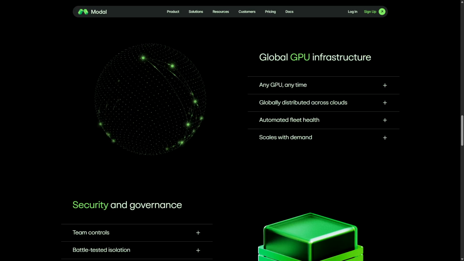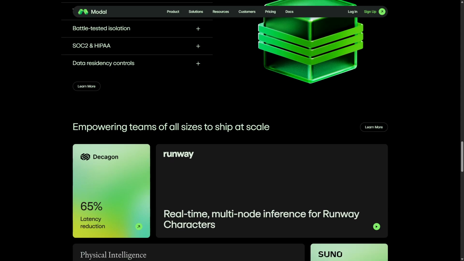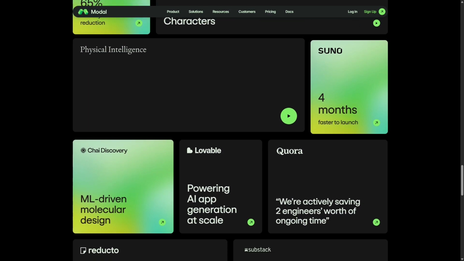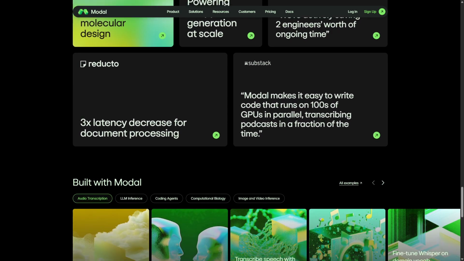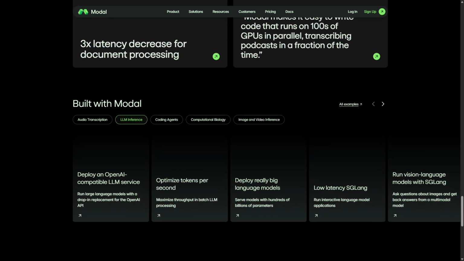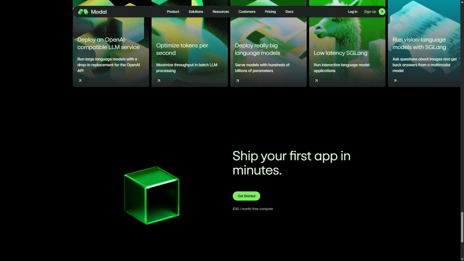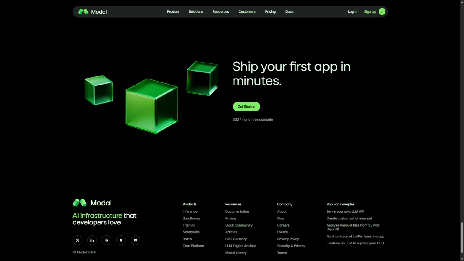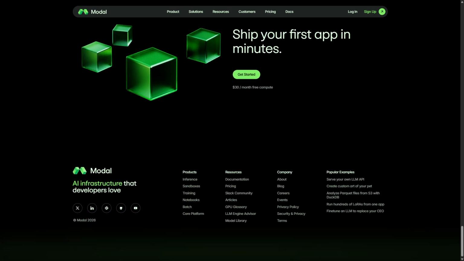You can get started with minimal configuration. However, while it promises scalability and ease of use, there are still areas that feel a bit unclear. For instance, the documentation could be more comprehensive. Users might find themselves lost when troubleshooting issues or exploring advanced features. Overall, if you're looking for a straightforward way to deploy AI projects, Modal has potential. Still, it's crucial to ensure that it aligns with your specific needs before diving in.